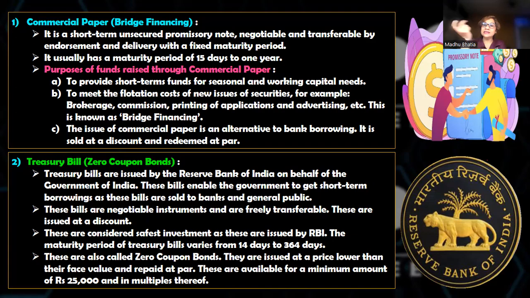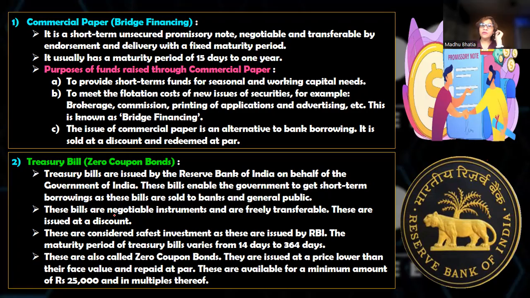The second thing is it is negotiable. It is a promissory note. These are also called zero coupon bonds. Why zero coupon bonds? Because these are issued at discount and redeemed at par. That is one thing you have to understand. Second, these are issued for a period of 15 days to 365 days, because any short-term money market instrument has a maximum duration within 1 year. So when I say 365 days, it means on the 365th day the payment should be made. It should not go to the next year.